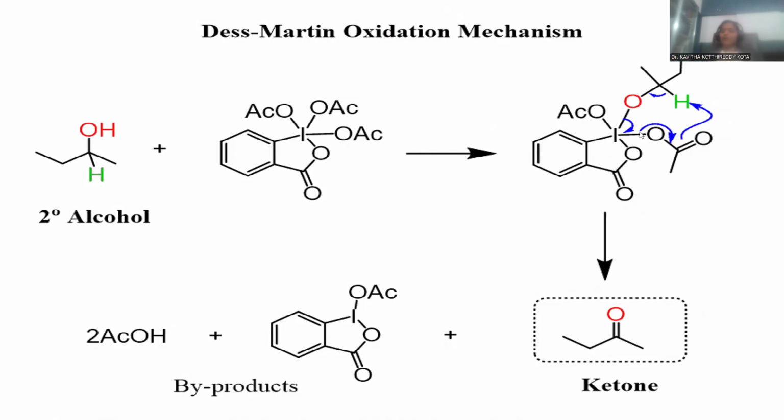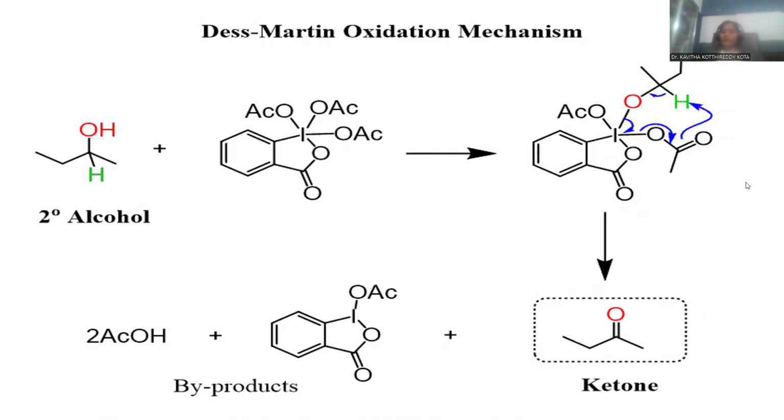Later on, simply you can go for the departure of this acetate moiety and subsequent deprotonation from this alcoholic compound, and wherever the oxygen to carbon bond is there, that is becoming a double bond for the carbonyl formation, and subsequent back polarization towards the iodine, so that iodine is occupied with only one OAc, one acetate functionality, and the other functional groups remain the same.